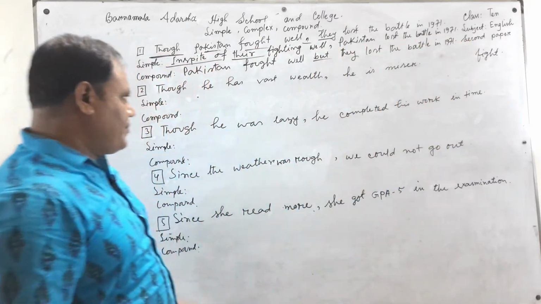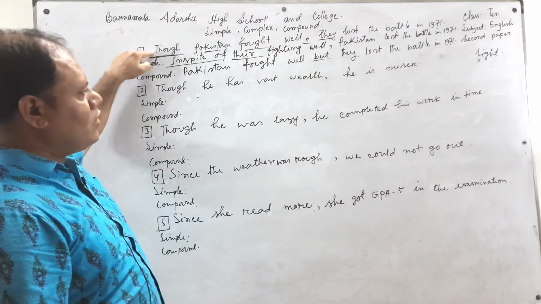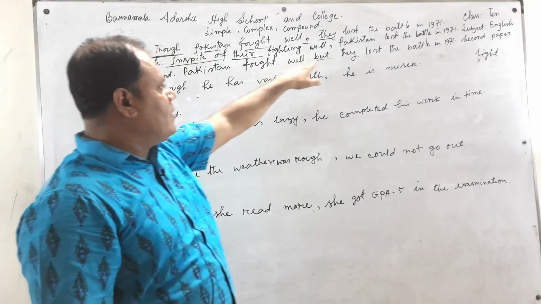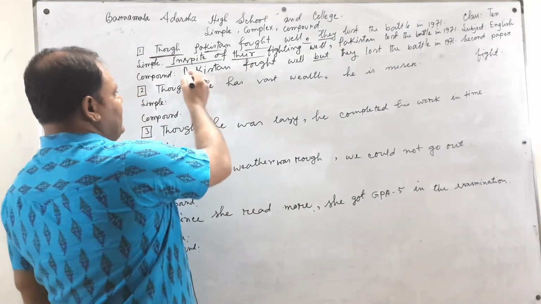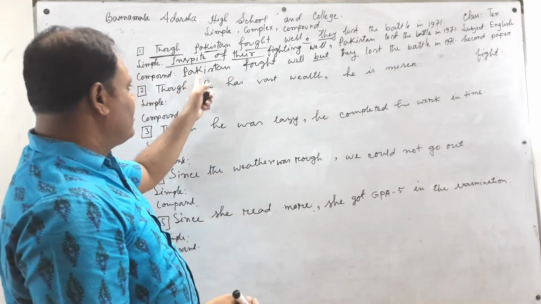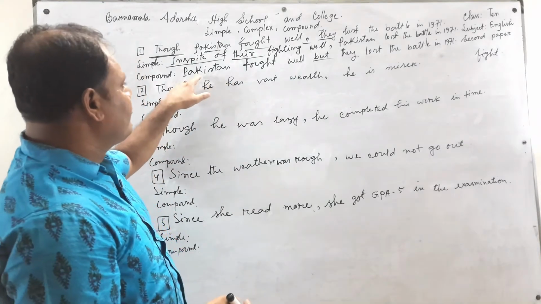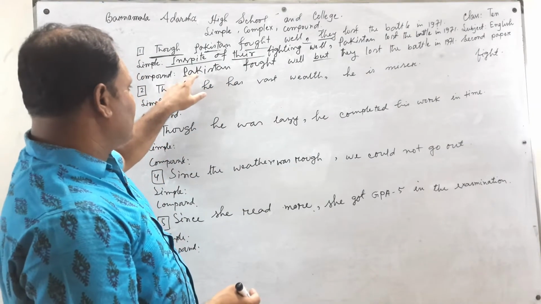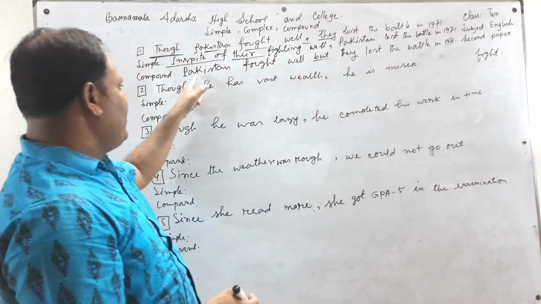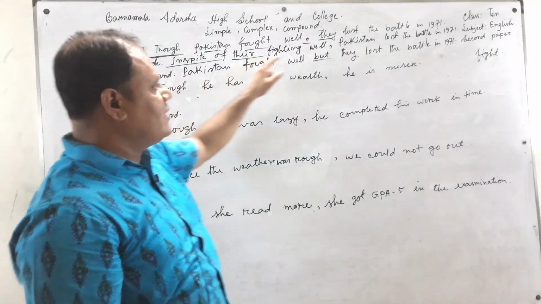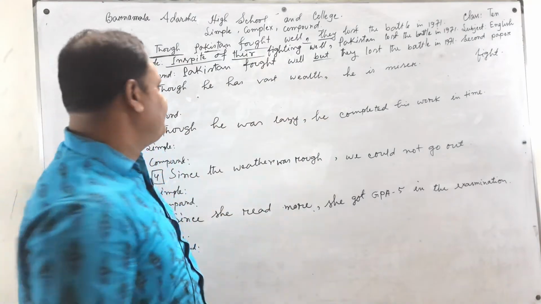Where we find a comma in a though, although sentence, we put but, because the two clauses' meanings contradict here. Notice, it is not the same meaning. The cause and effect is not the same. The opposite meaning: Pakistan fought well, but they lost the battle. Generally, if any country fought well, they won the battle. Here, the two clauses contradict.